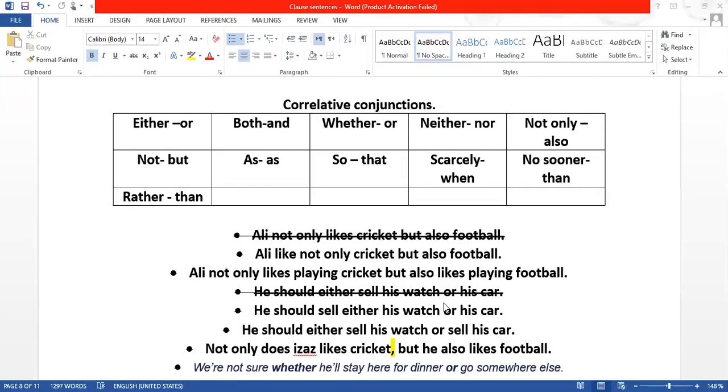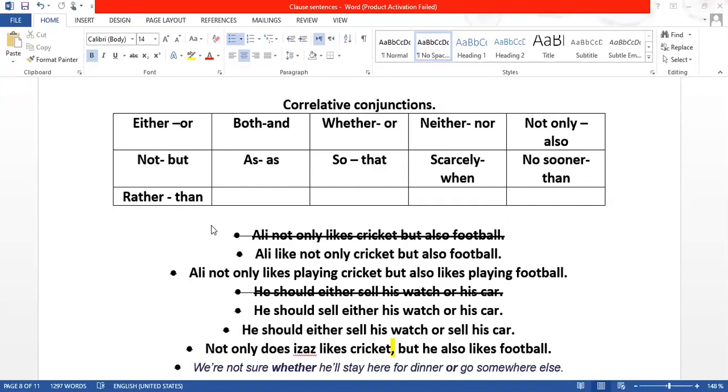So coordinating correlative conjunctions, again, they are very limited. They are not a lot. Maybe these 10 or 12, not more than that. So you should know them as well. Coordinating conjunctions and correlative conjunctions are the same in a way, in that the clauses are parallel.